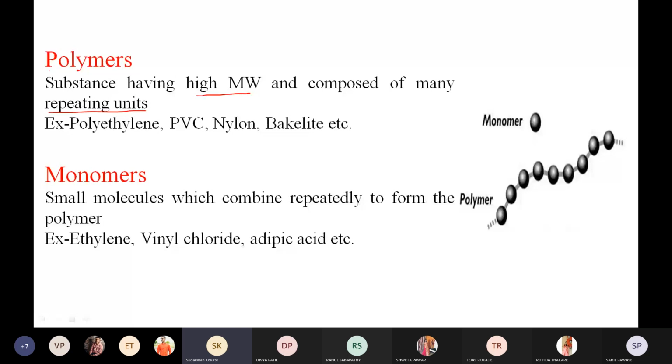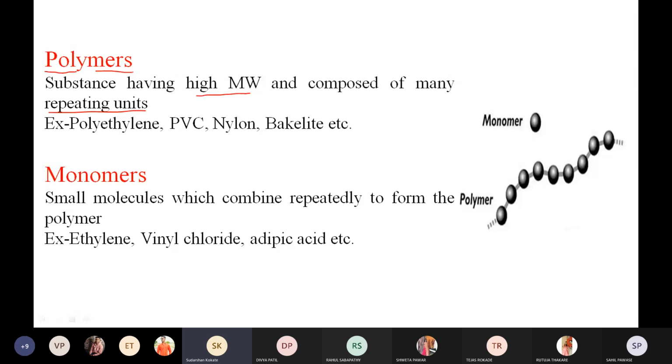Monomers, right? This poly means what? Many, and mer means what? Unit, right? So the substance which has very high molecular weight and which is composed of many repeating units is known as what? Polymer. Alternatively, we can also define the polymer like this: the process in which the same or different types of monomers link together to form large molecules with very high molecular weight is called polymer.